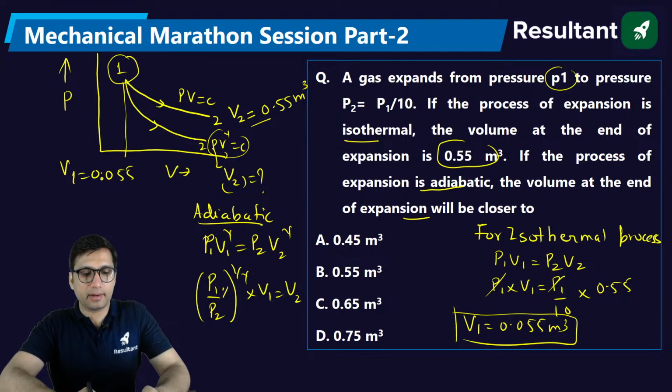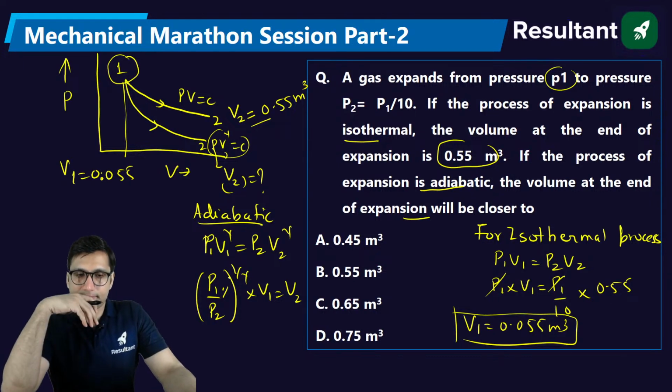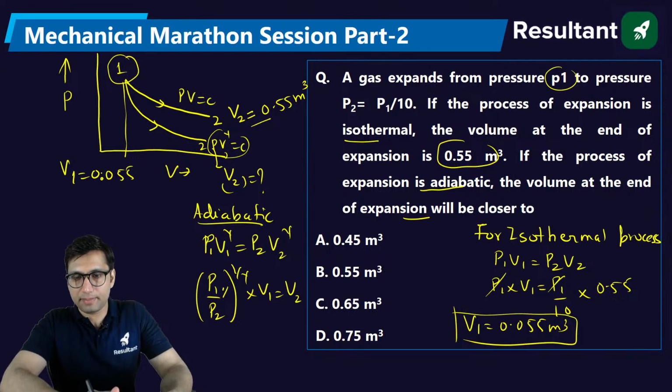So this will be 10 power 1 divided by 1.4, into 0.055. So you will get, okay, I think I am doing the right calculation here. 10, gamma is 1.4 now. Just a minute.